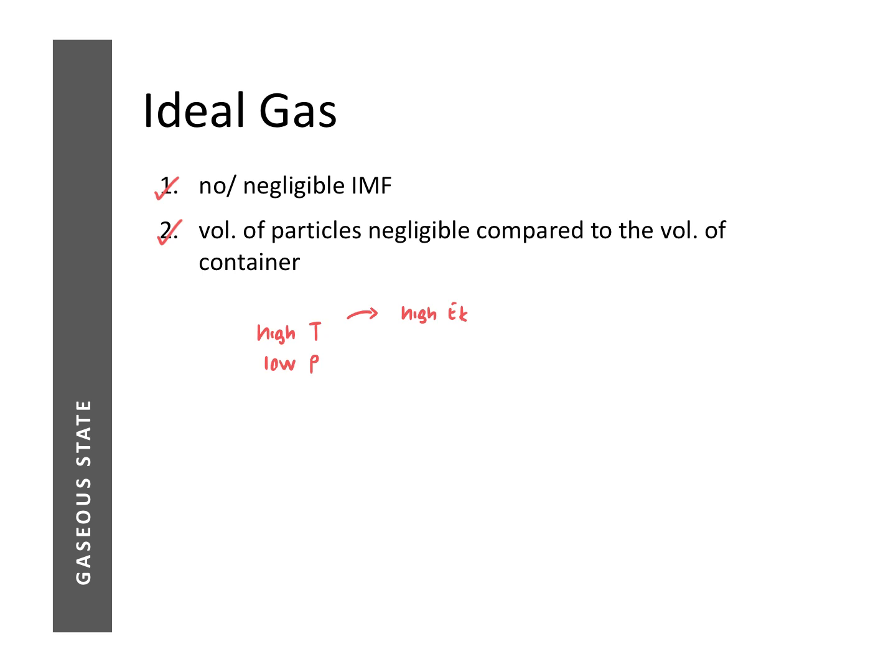So regardless of which gas you are looking at, the pressure that they exert will be the same. Also, low pressure means that the volume is very big. The particles are very far apart, therefore the volume of your particles is very small or negligible compared to the volume of the container.